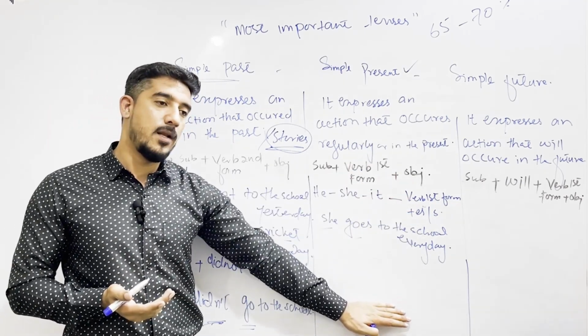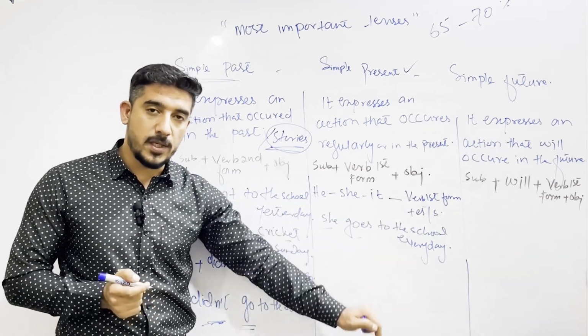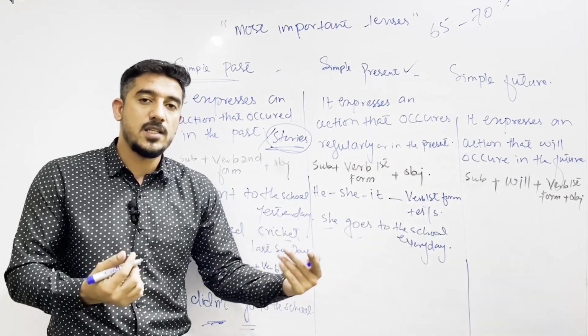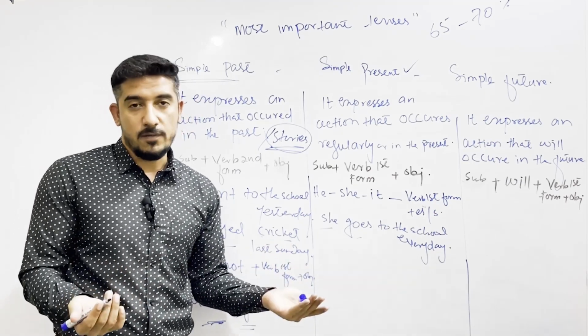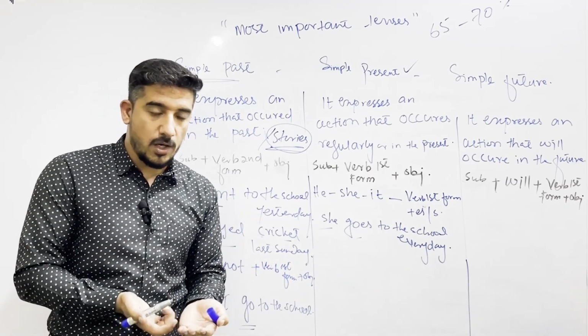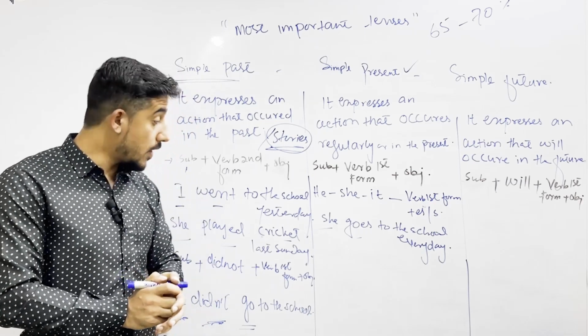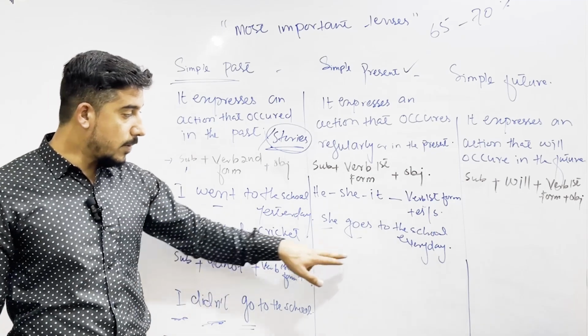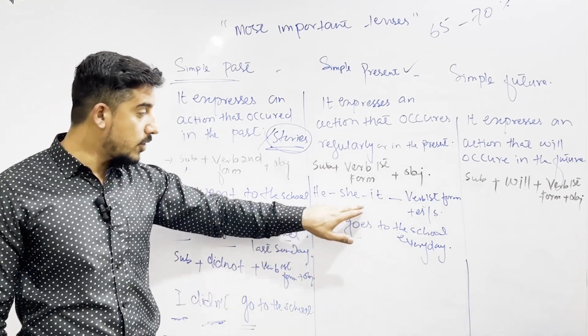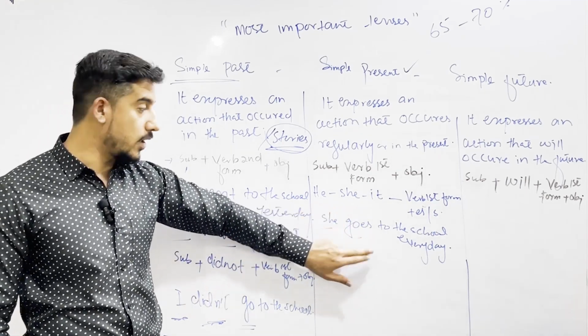For example, I usually take tea in my breakfast. It's a habit that I take tea. I don't take breakfast every day. It's a habit that I don't take breakfast every day. Here you are using the base form of the verb. With he, she, it, you are using s or es.